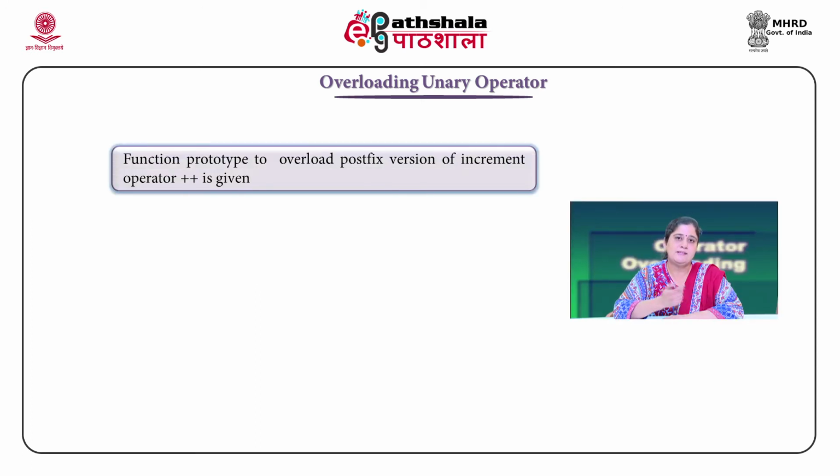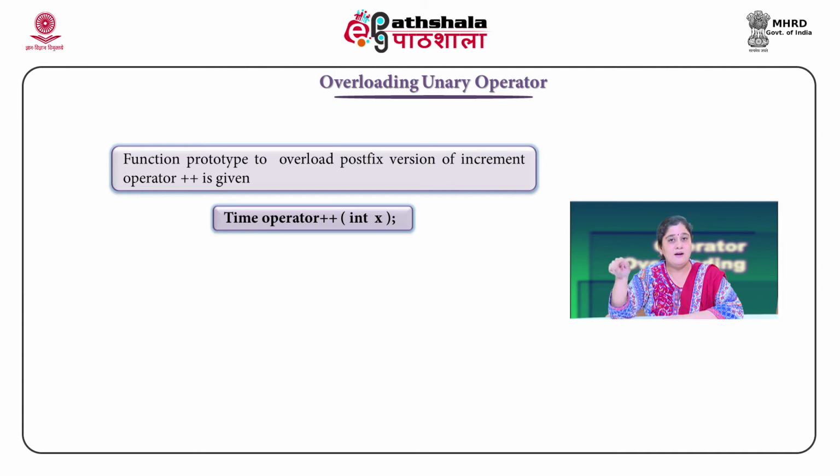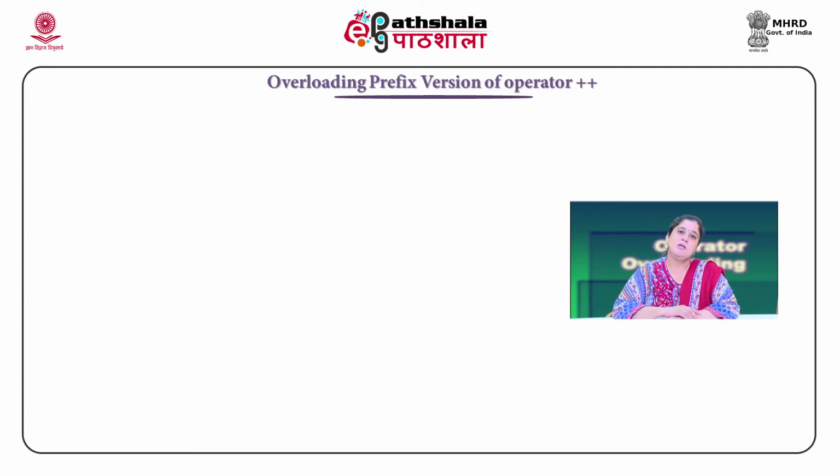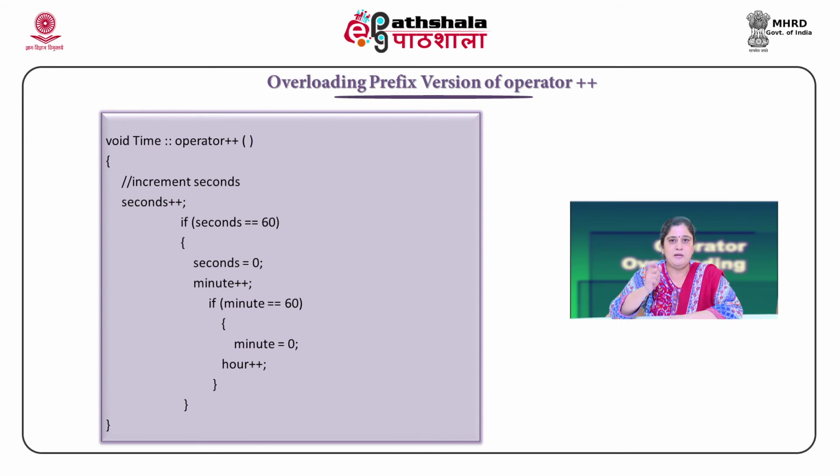C++ allows you to define a different prototype for the postfix version and a different prototype for the prefix version. The prefix version of the increment operator can be overloaded as follows: return type, operator, followed by the plus plus unary operator, and no argument. The postfix version can be overloaded as return type, keyword operator, followed by plus plus, and an integer as an argument.